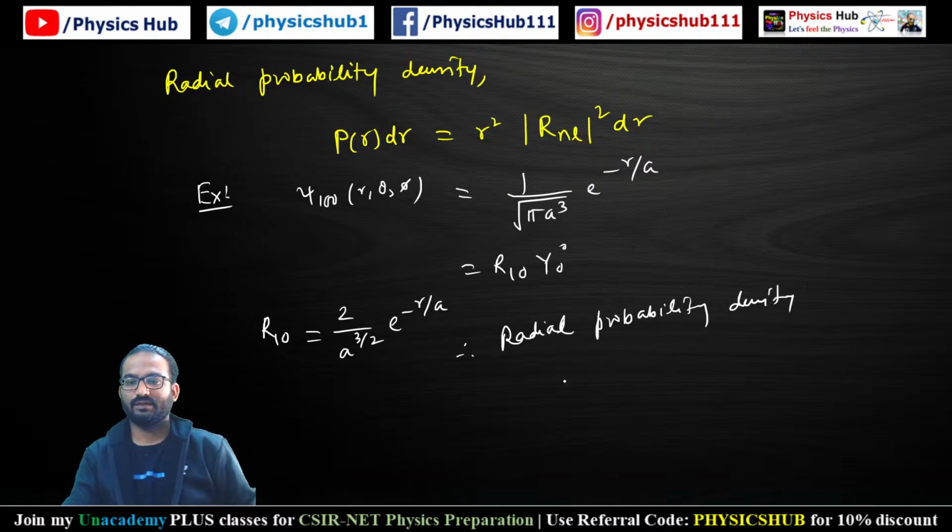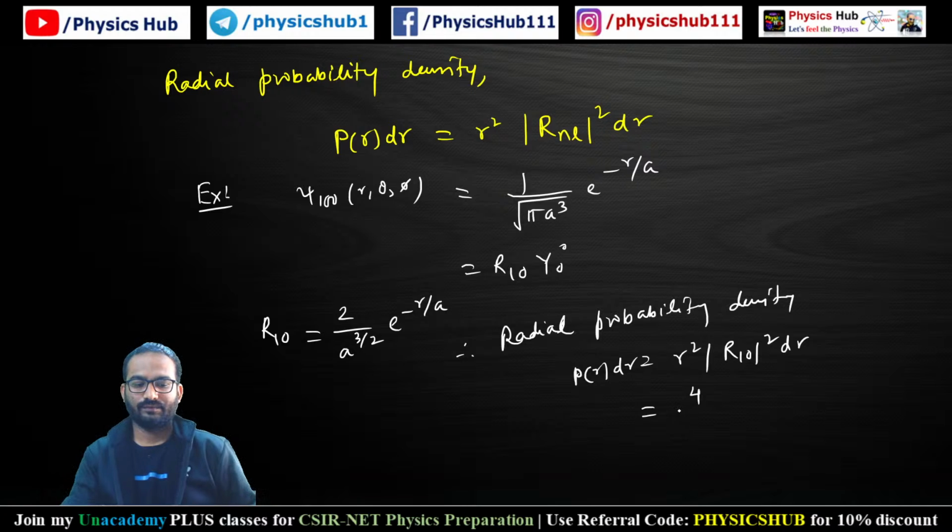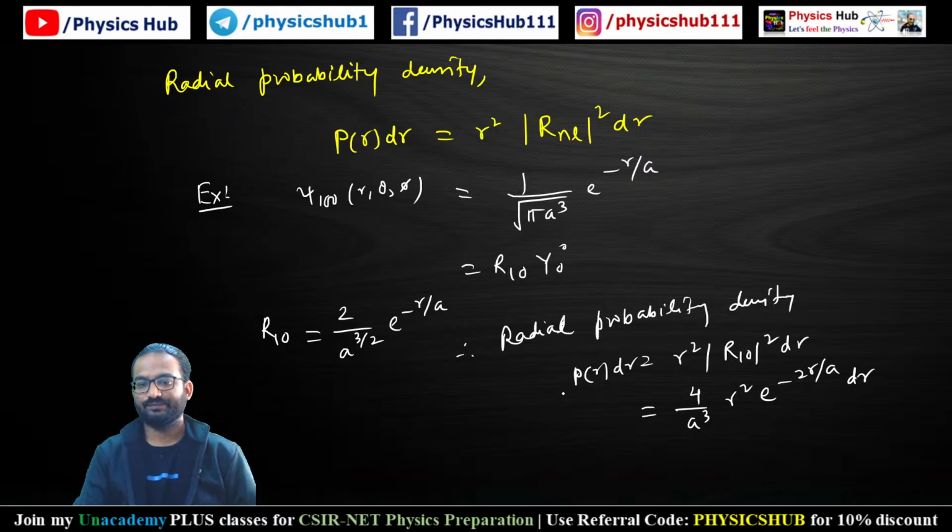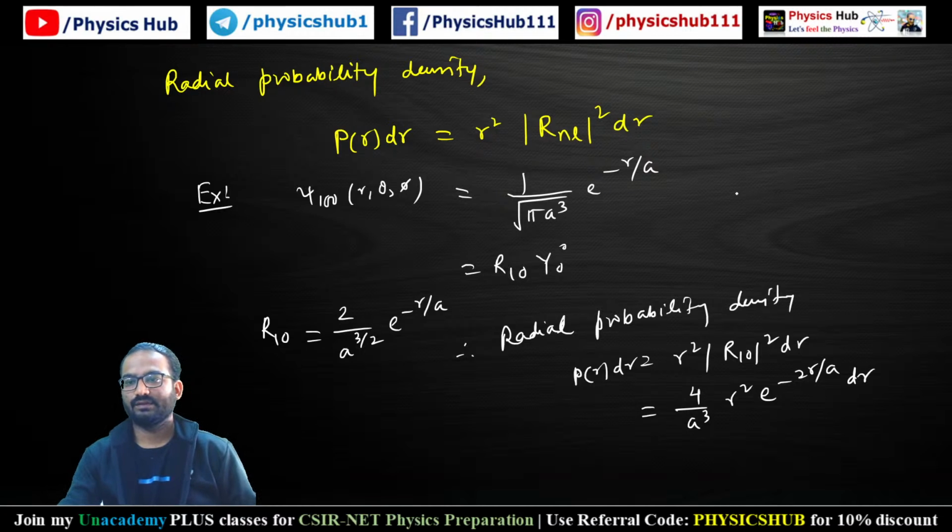It will become P of r dr. This is equal to r square into R10 whole square dr. This will be equal to 4 by a cube into r square e to the power minus 2r by a into dr. Okay. Now if you want to calculate the most probable distance, the most probable distance will correspond